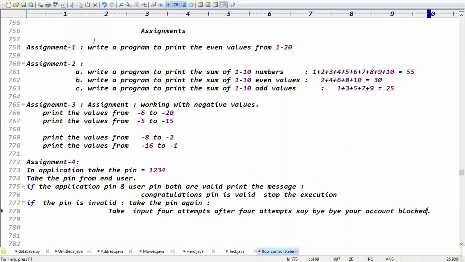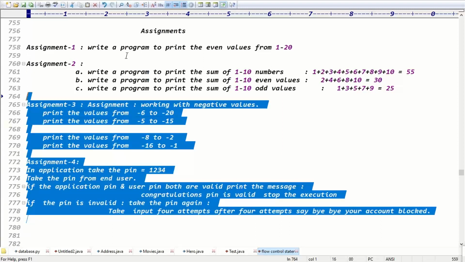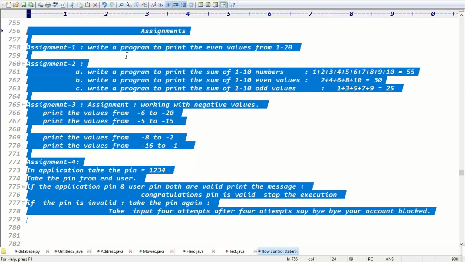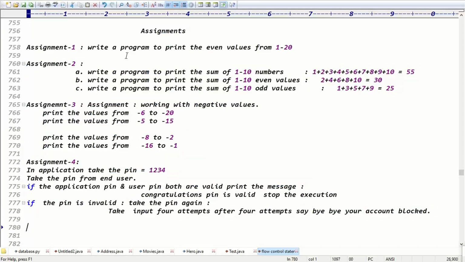Guys, these are the 4 assignments. You try to complete these 4 assignments. With that, the for loop is completed, guys. We'll meet in tomorrow's class. We'll go for the while loop, do while loop and for each loop. We have some more loop concepts. Tomorrow we'll discuss the remaining parts, and tomorrow we'll complete the flow control statements, guys.